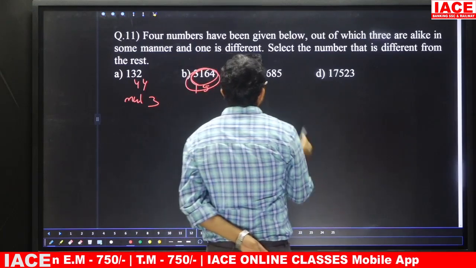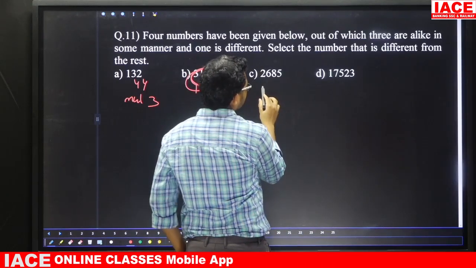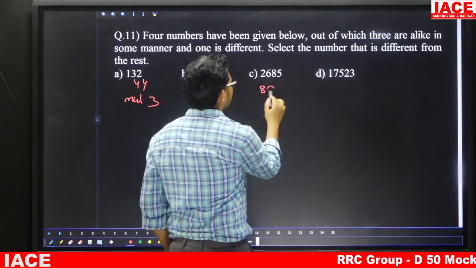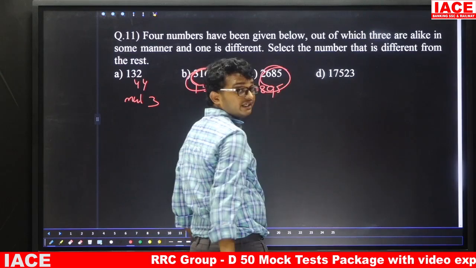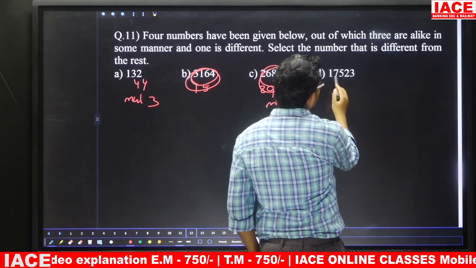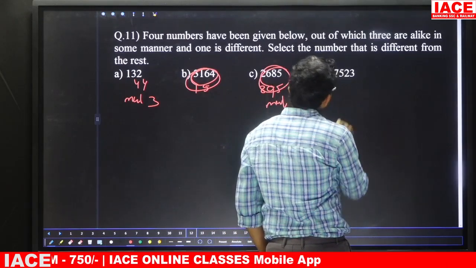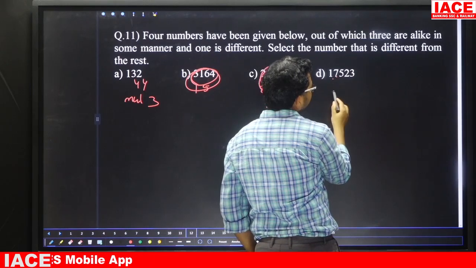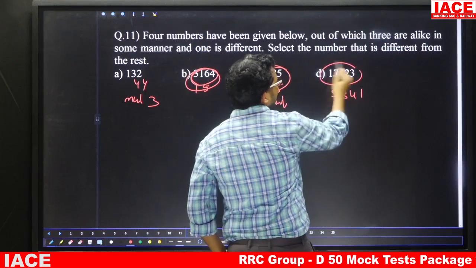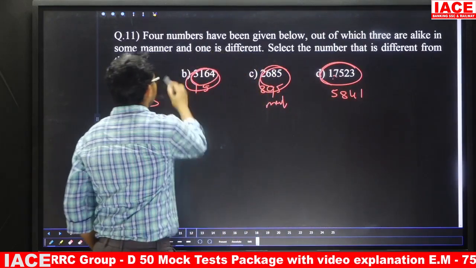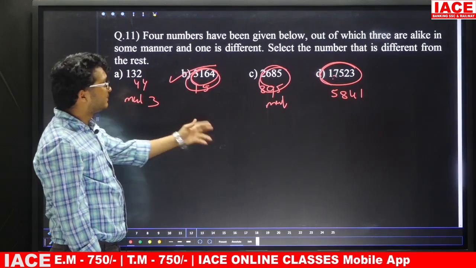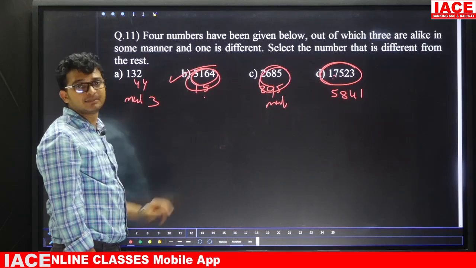Next, this one is what? Here 3 8s are 24, next one is what? 28, 3 9s are, next 3 5s are, this one also a multiple of 3. Now this one. Friends, if you observe here, the total is what? 17, that means here 3 5s are 15, next 25, 3 8s are, 3 4s are, 3 1s are, yes. This one also a multiple of 3, that means the answer is option B. So question number 11, the answer is option B. Why? Because the remaining 3 are multiples of 3, but B is not a multiple of 3.